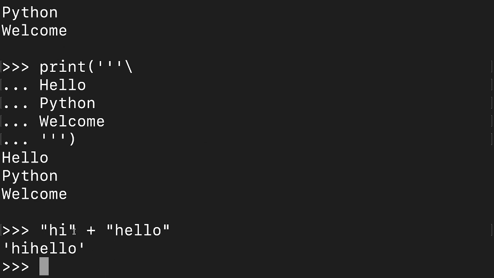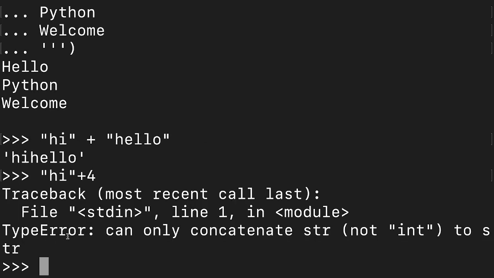One thing you have to remember is that if you are using the concatenation operator, then both operands must be strings. If you do it this way, let us say some number I am writing here, then you will get a type error, because here a string is there and with that you are trying to add 4, which doesn't make sense. So that is why you are getting an error.